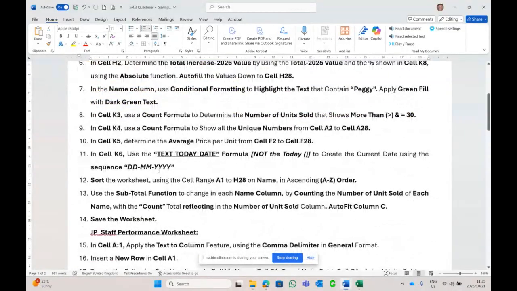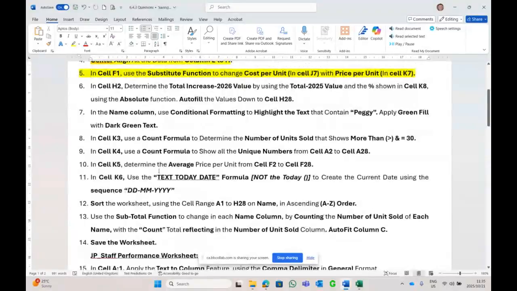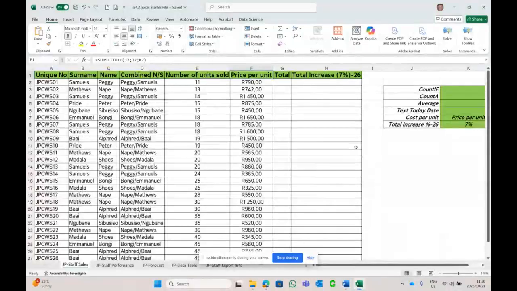In H2, which is next to E, F, G, H, H2, determine the total price increase value by using the total of the 2025 and the percent shown in K8 using the absolute function. So in H, there's a reason why I did that.